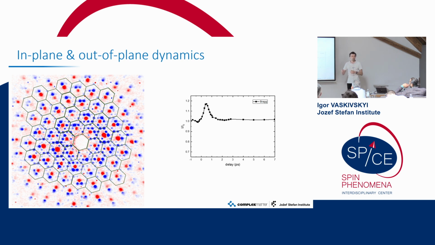Now, if we look at what's happening with the charge density wave, first I can use all the spots we observe and plot basically the L-integrated dynamics. This way we don't care what the stacking is, but we are looking at something similar to STM, let's say. We are just sensitive to the amplitude of the charge density wave modulation in plane. And you see the dynamics, which is also pretty fast, and of course with opposite sign to the Bragg spot.